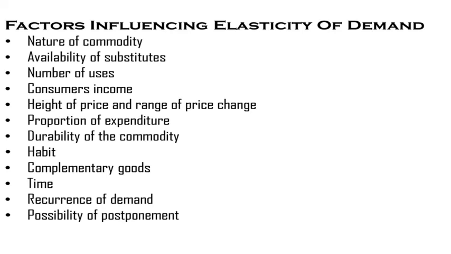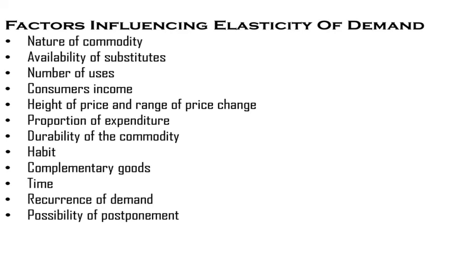When a commodity has several uses, its demand tends to be elastic. When the price of such commodities falls, it will be put to many uses. Example, electricity. When the price of electricity per unit falls, it will be used for cooking, washing, heating, cooling and ironing, etc. As a result, its demand increases greatly. Hence, demand of these goods will be elastic.